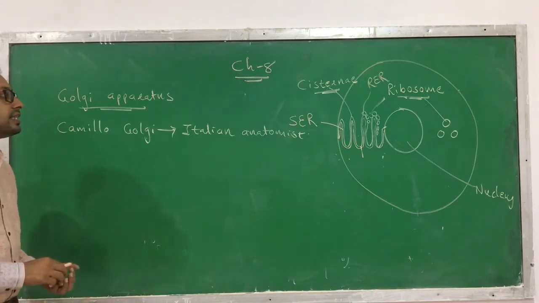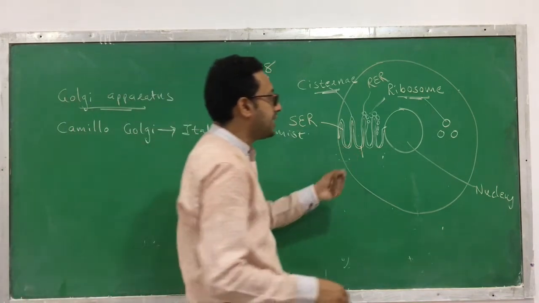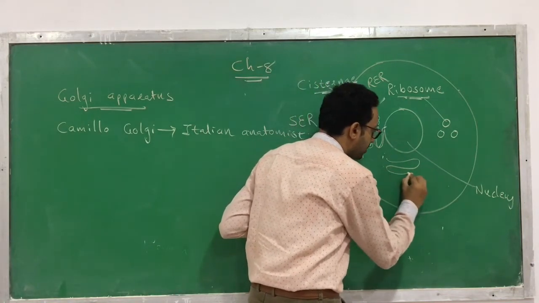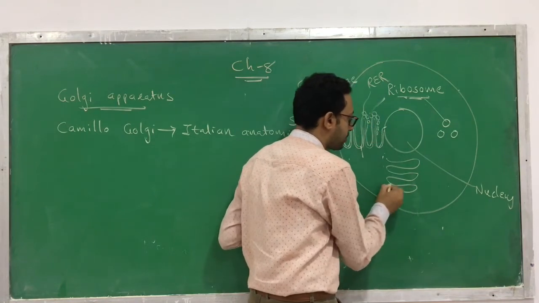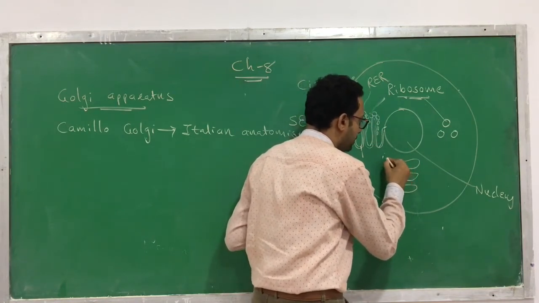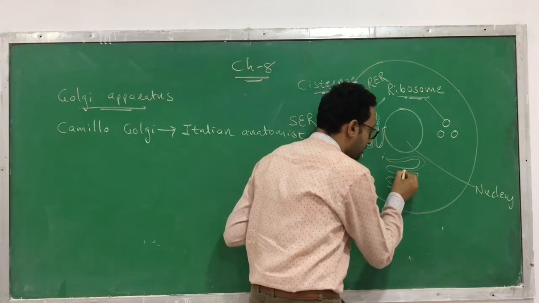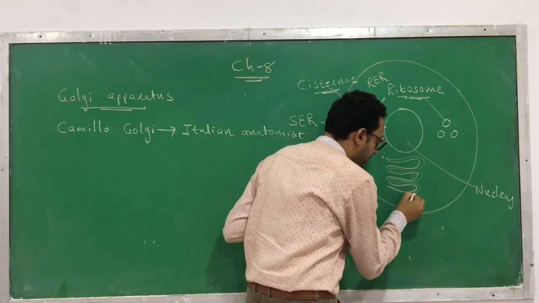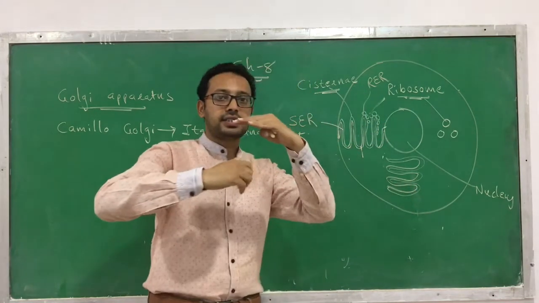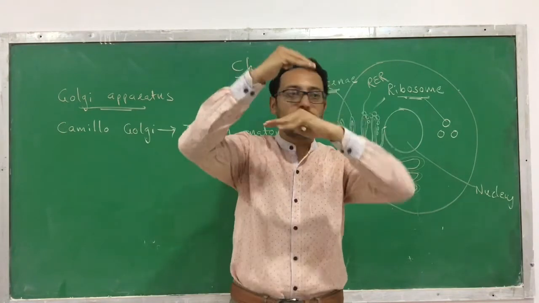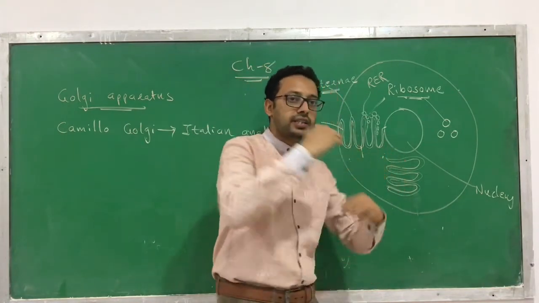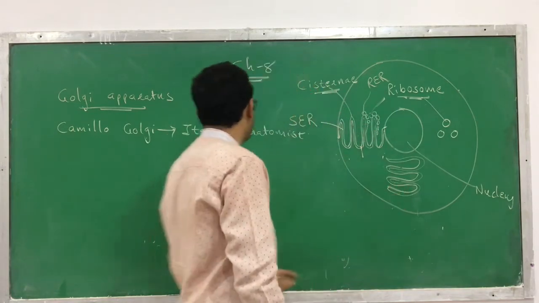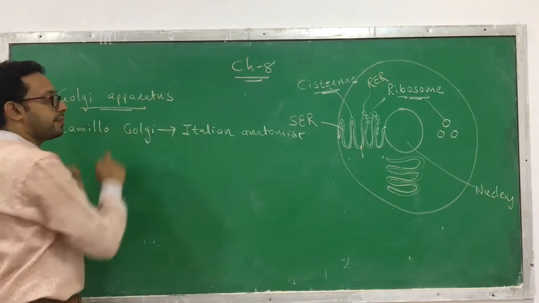Now similar to the endoplasmic reticulum, this Golgi apparatus is also a double-walled structure. I'm just drawing a double-walled structure. This is a two-walled structure, and these double-walled structures are going to be arranged in a stack pile, 1, 2, 3, 4. That means their folds are arranged in a stack pile. This stack-pile kind of arrangement is found in a Golgi apparatus.